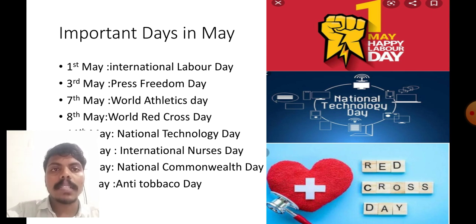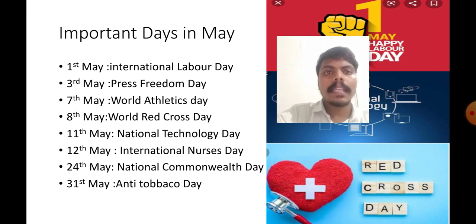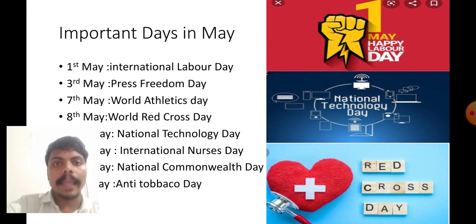7th May is known as World Athletics Day. 8th May is known as World Red Cross Day. Next, 11th May is known as National Technology Day. We will celebrate 11th May as National Technology Day. 12th May we will celebrate as International Nurses Day. 24th May, Commonwealth Day. 31st May, we will celebrate as Anti-Tobacco Day. These are the important days in May.